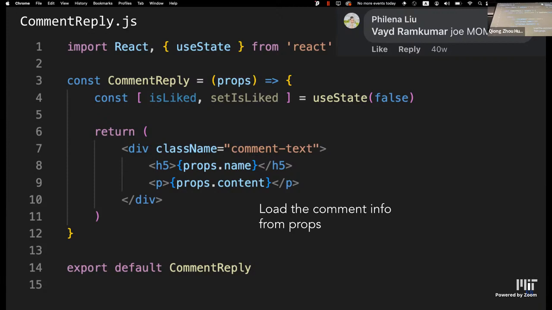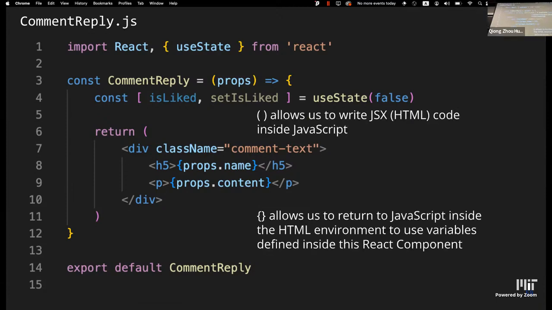And note that here in the JSX, we're using JavaScript values. We're doing that by using these curly braces, which allow you to return to the JavaScript flow. It's kind of like a window backwards to the JavaScript and the rest of your component, even though you're currently in JSX.